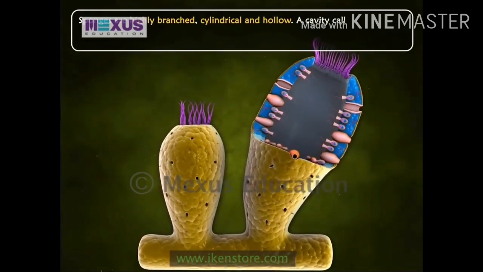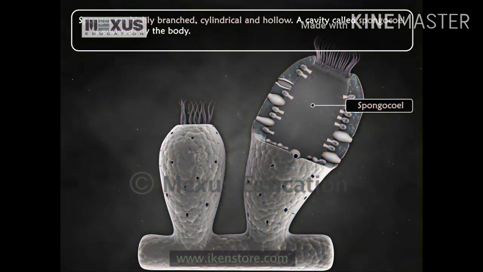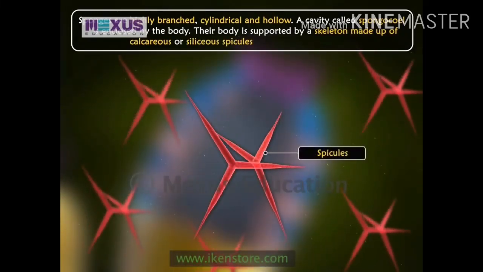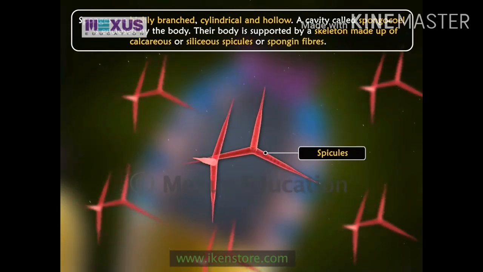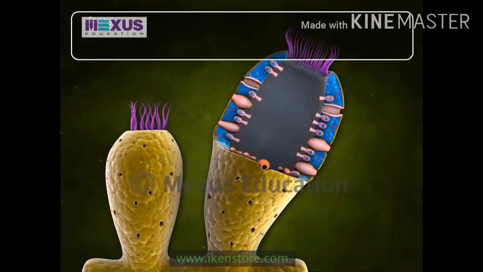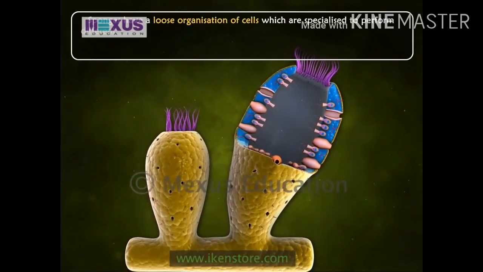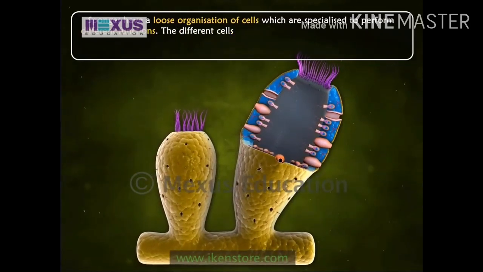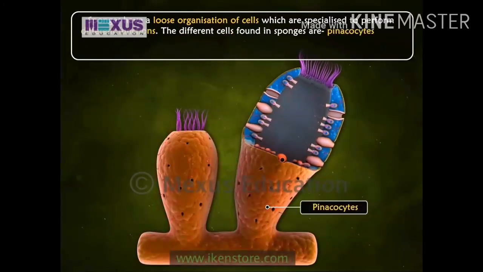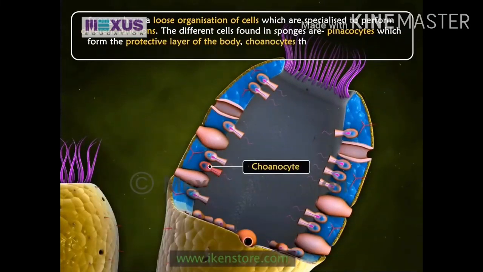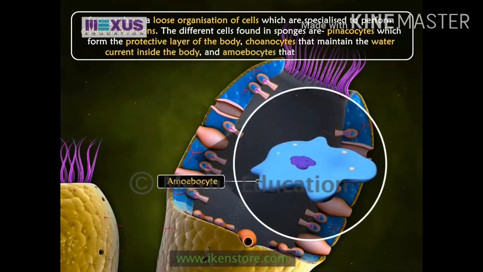A cavity called spongocoel is enclosed by the body. Their body is supported by a skeleton made up of calcareous or siliceous spicules or spongin fibers. Sponges have a loose organization of cells which are specialized to perform different functions. The different cells found in sponges are pinacocytes, which form the protective layer of the body, choanocytes that maintain the water current inside the body, and amoebocytes which store reserved food.